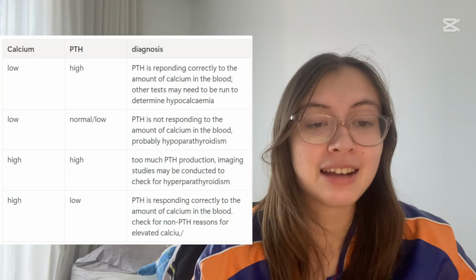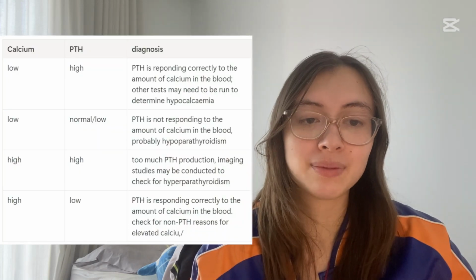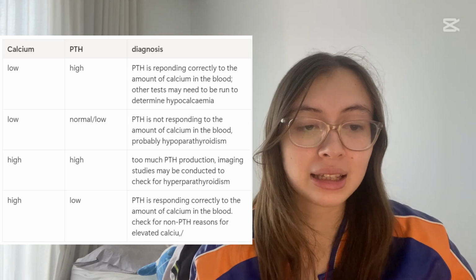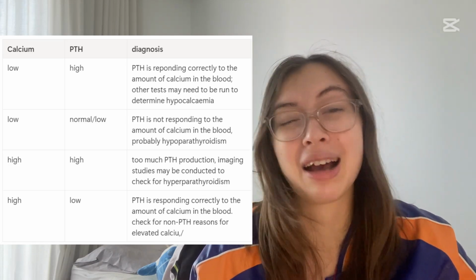We use blood tests to determine if there is a parathyroid issue. We must compare the total calcium levels and the parathyroid hormone levels. If someone has high parathyroid hormone levels and low calcium levels, that's what we tend to expect. It means that the parathyroid is secreting correctly in response to the low calcium in the blood. If you want to determine hypocalcemia, we would have to try another test.